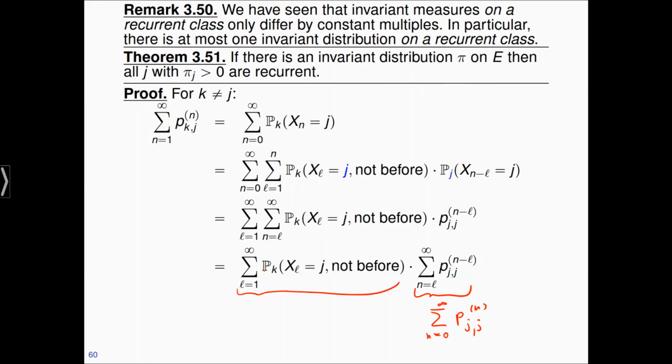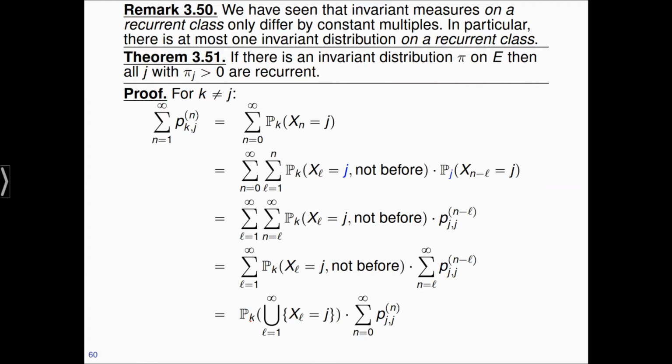And what does this term stand for? Well, I start at k, and then I visit j at l for the first time, and I take the sum in l. So at some point I visit j for the first time. So this is nothing else but the probability of starting in k of ever visiting j. Okay, so I've written this a little bit more neatly here: the probability, starting in k, that there is an l such that X_l equals j, of ever visiting j.